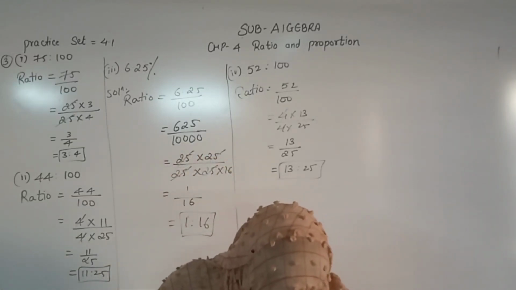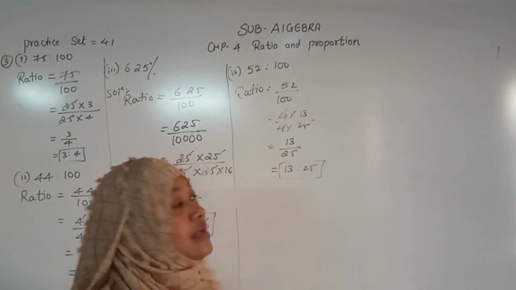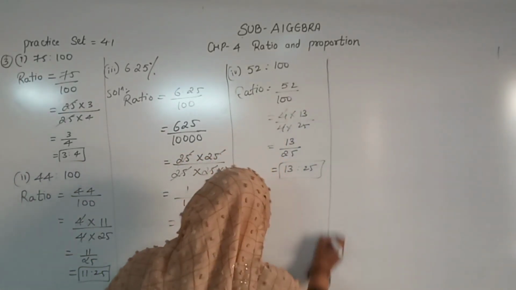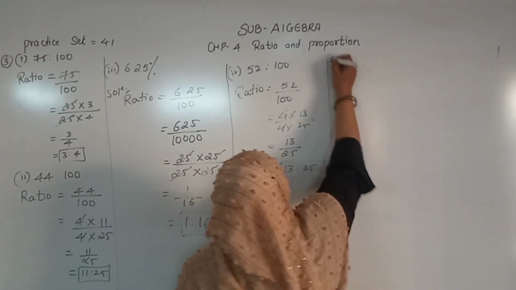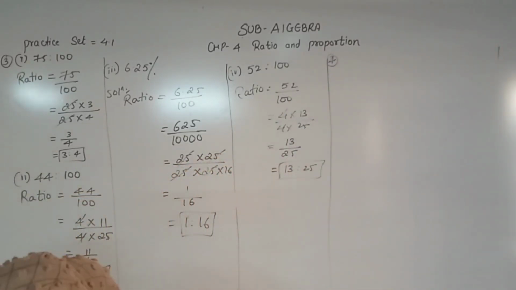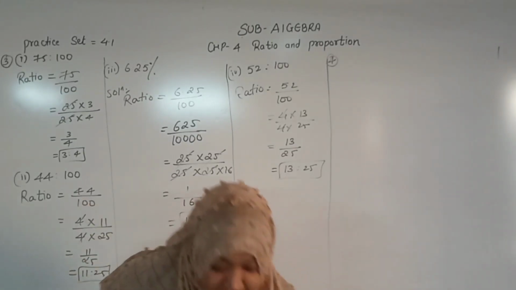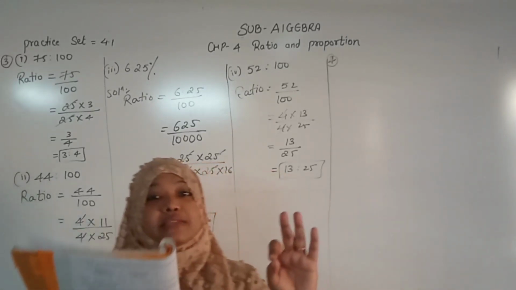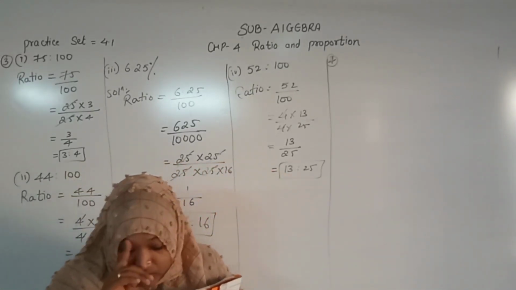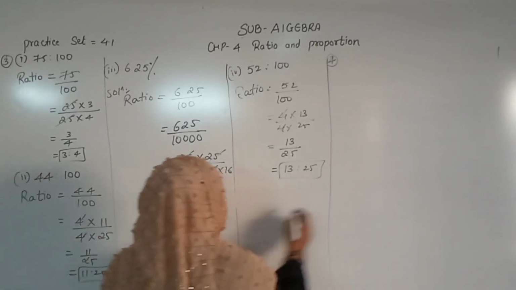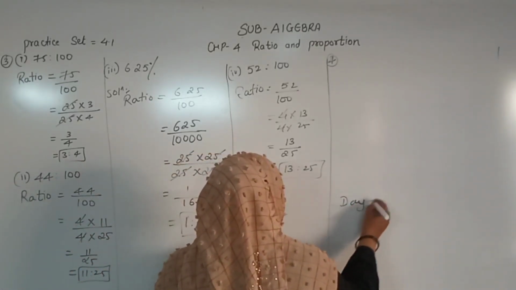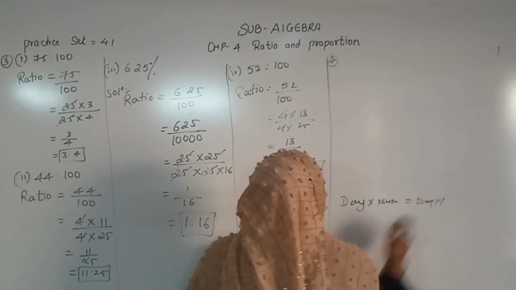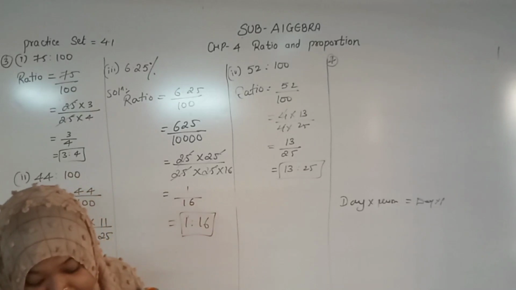Now next, we will go for the 4th question. Just see, I will solve question number 4 here. Okay, now see question number 4. 3 persons can build a small house in 8 days. See, 3 persons has been clearly mentioned here. Look, for 3 persons here we have to do days into person equals days into person.